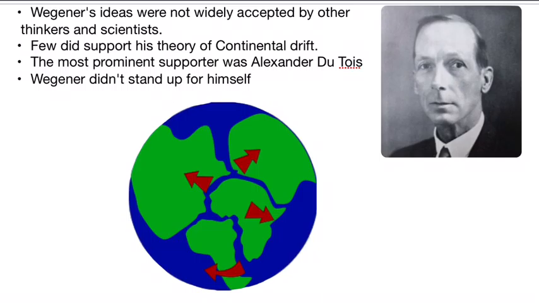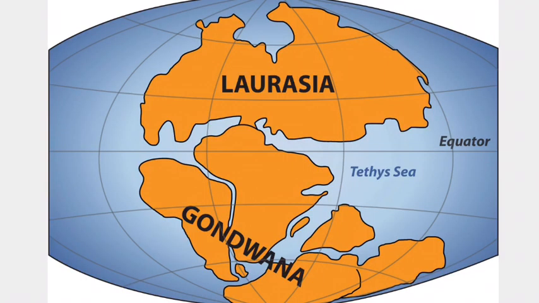Though many did not support his theory, there were a few that did. Alexander Dutoit of Africa supported his theory the most. He would go out in public speakings and give speeches in support of his theory, where Wegener didn't really stand up for himself that much. In 1935, Alexander Dutoit added to the continental drift hypothesis that there were two primordial continents, Laurasia being in the north and Gondwana being in the south.